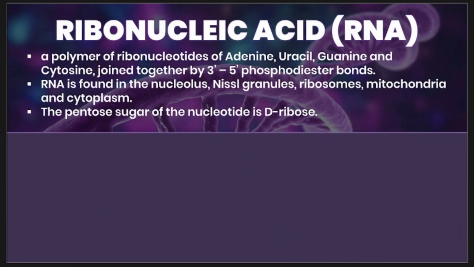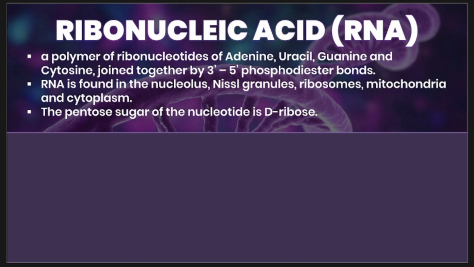Next, we're going to talk about RNA. RNA is basically a polymer of ribonucleotides: adenine, guanine, cytosine, and in place of thymine, we have uracil. It's joined together by 3 prime to 5 prime phosphodiester bonds.